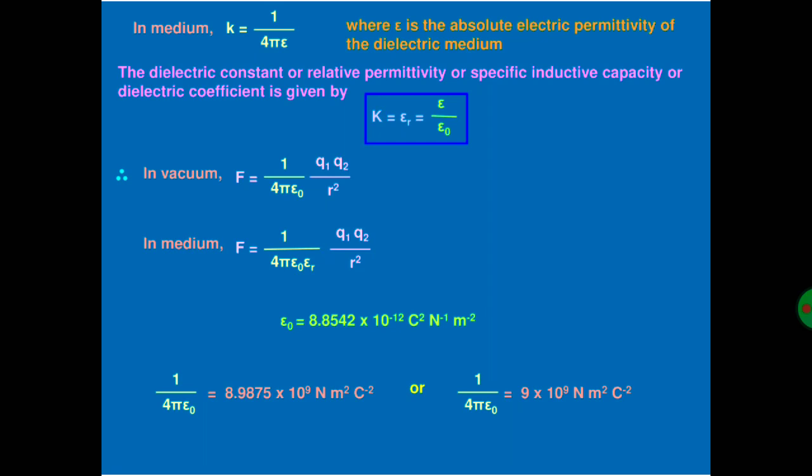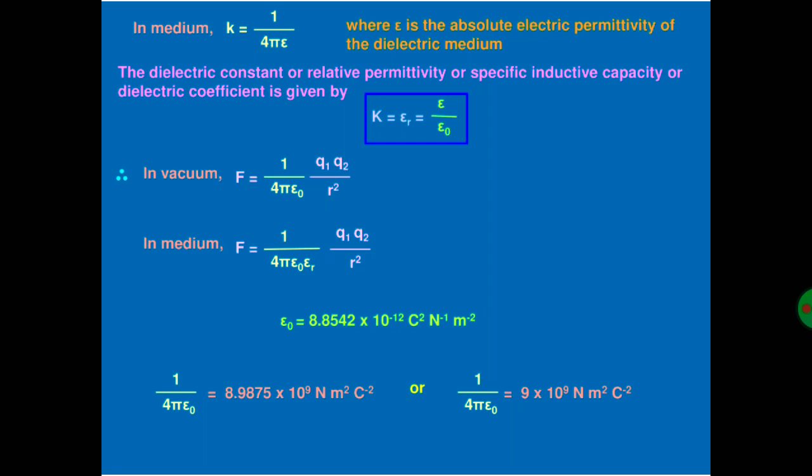So according to that, in vacuum, force is equal to 1 by 4 pi epsilon naught Q1 Q2 upon R square, and in a medium, F is equal to 1 by 4 pi epsilon Q1 Q2 by R square.